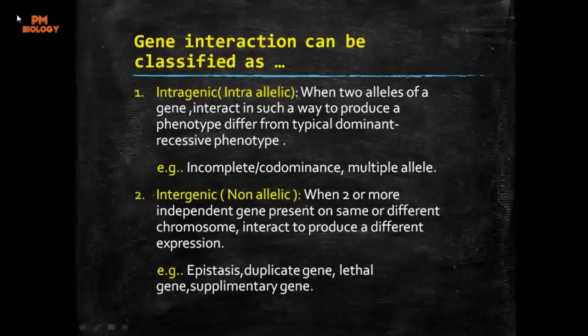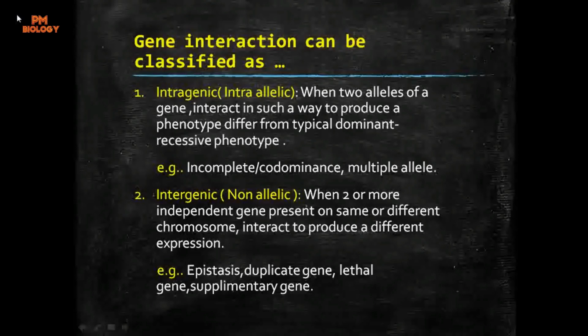The first type is intra, meaning within the allele. Here it is intergenic, so there is involvement of two or more independent genes. They may be present on the same chromosome or on different chromosomes, and when they interact they will produce a different kind of expression.